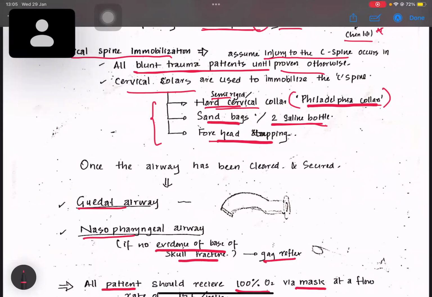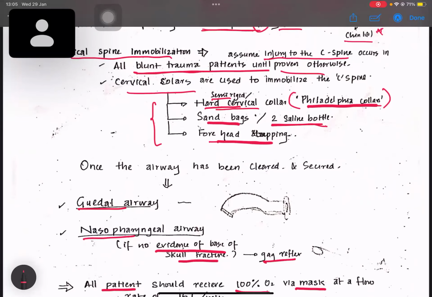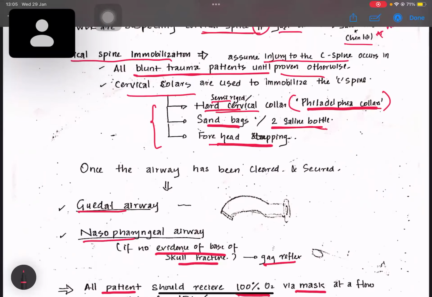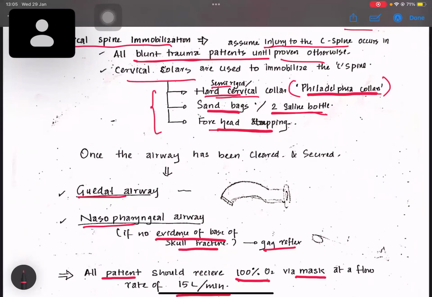You can't say the hi-fi cervical collars are used in the Sri Lankan setup. They are used in international, foreign hospitals, because in the Sri Lankan setup we don't have that.